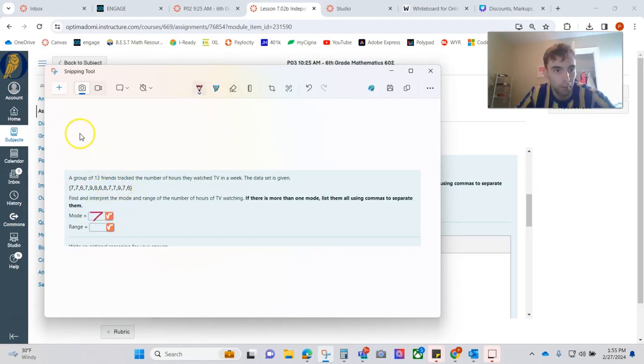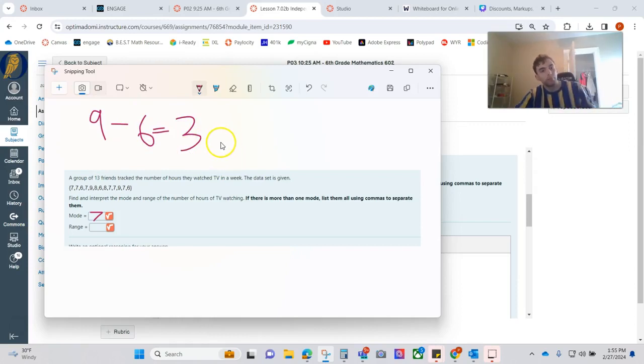So the range is the biggest minus the smallest number. I think my biggest number is 9, and my smallest number is 6. So my range is 3. The difference between the highest and lowest is 3. That means on a number line, all 13 numbers fall between 3 different pieces of a number line, between 6 and 9.